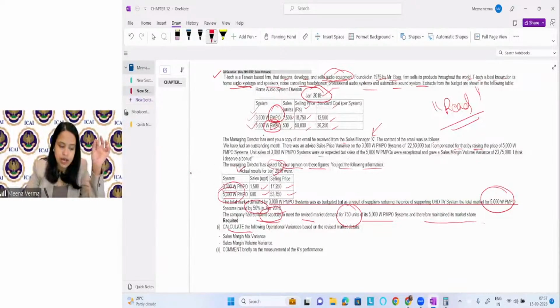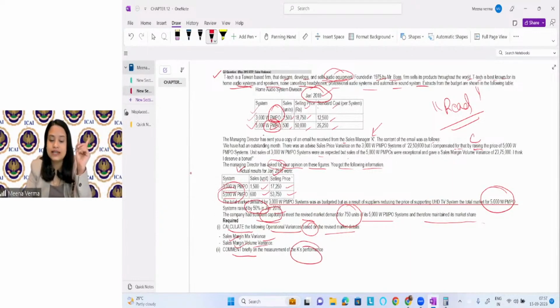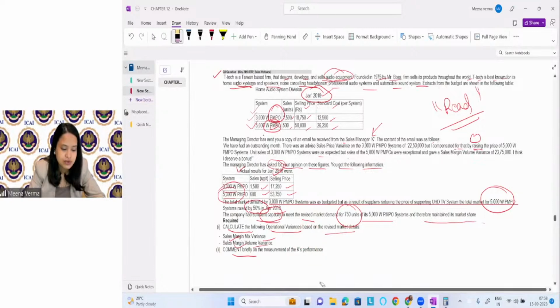Now, the question is what? Calculate the operational variances based on revised market detail. So what do you have to see? What is the sales margin mix variance? What is the sales margin volume variance? Then you have to comment on the performance of the sales manager, whether he has performed well, or whether it is just because of the strategic level manager's responsibility. Why are his variances coming favorable, or are they unfavorable variances? You have to check it and answer accordingly. Okay. So what do we have to see? We have to find out the operational variances.